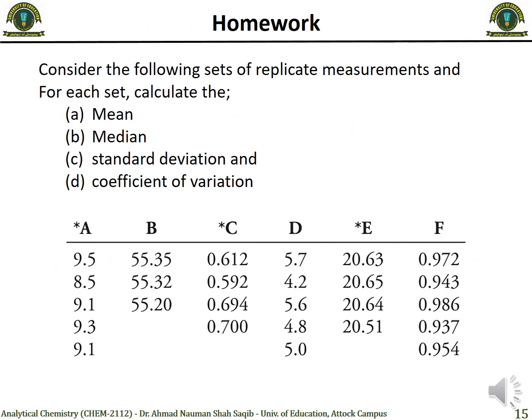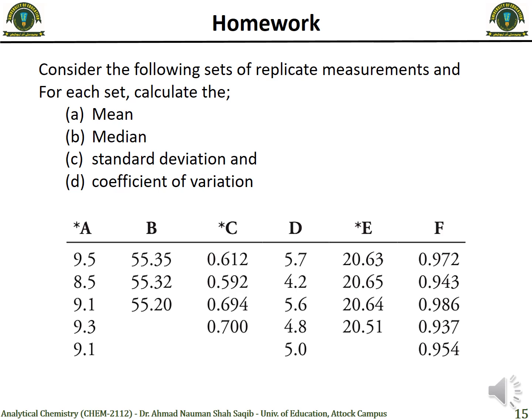So here goes your homework. In the previous slides we did some examples for standard deviation, and now we will have some homework for you to do at home for your better understanding.